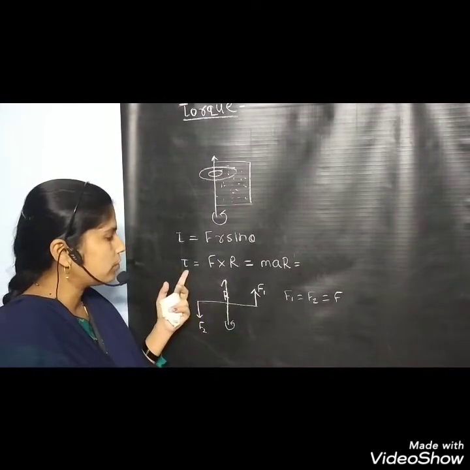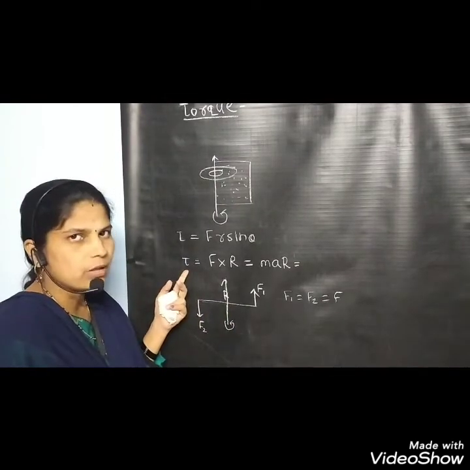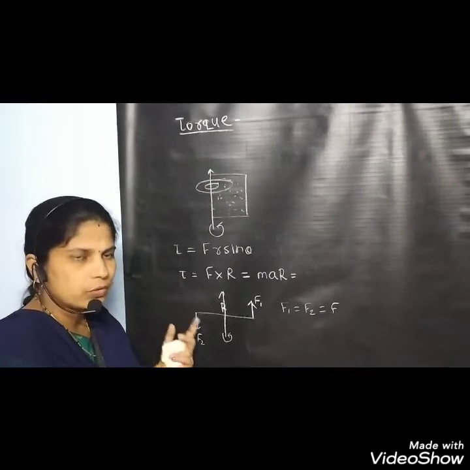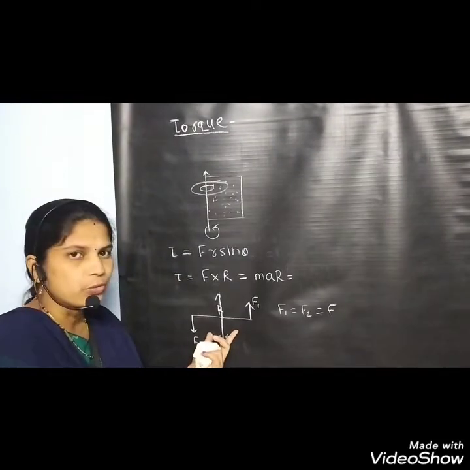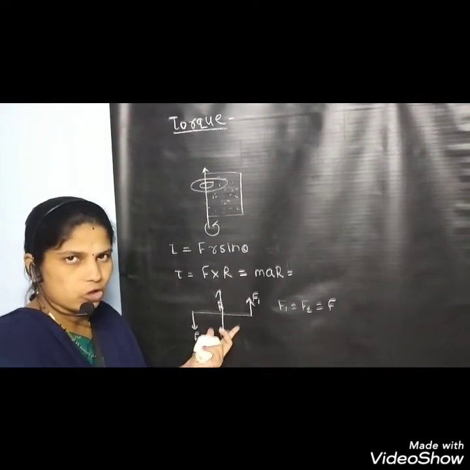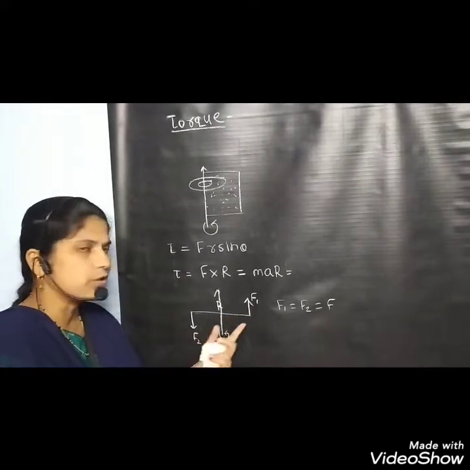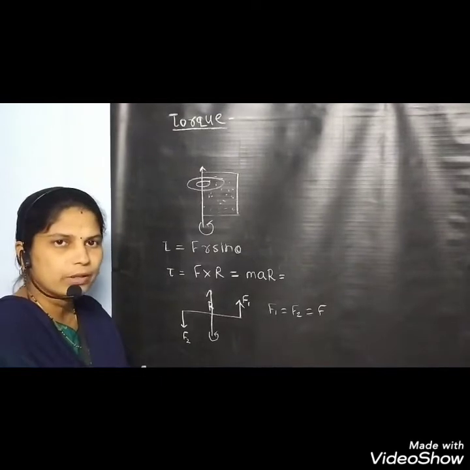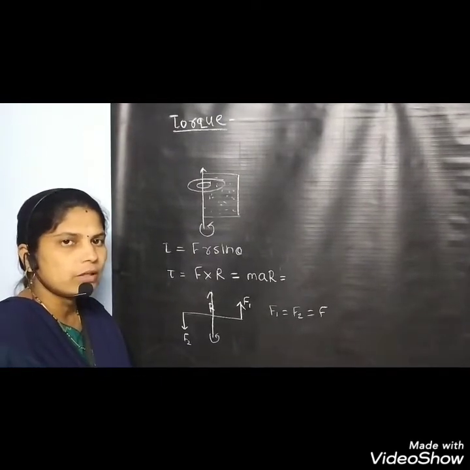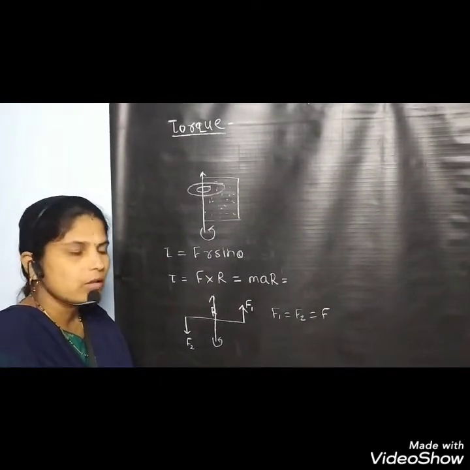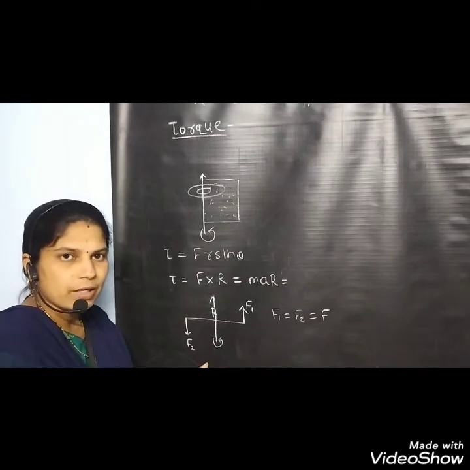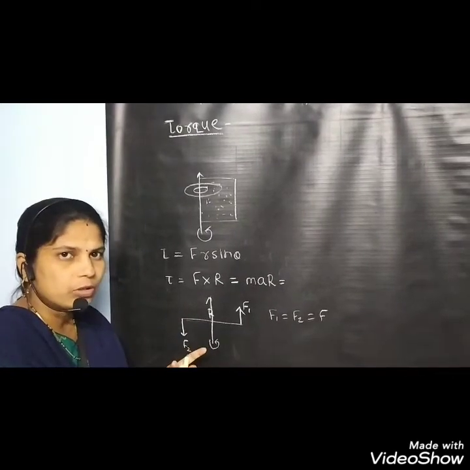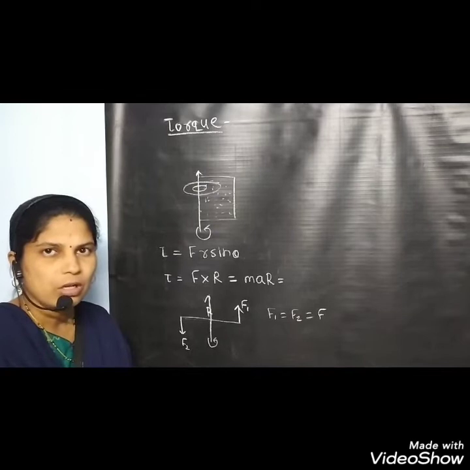When we find the moment of couple, this moment of couple produces purely rotational motion when equal and opposite forces act on the object. For example, when we open or close the cap of a bottle, equal and opposite forces act on the cap, which is in rotational motion.